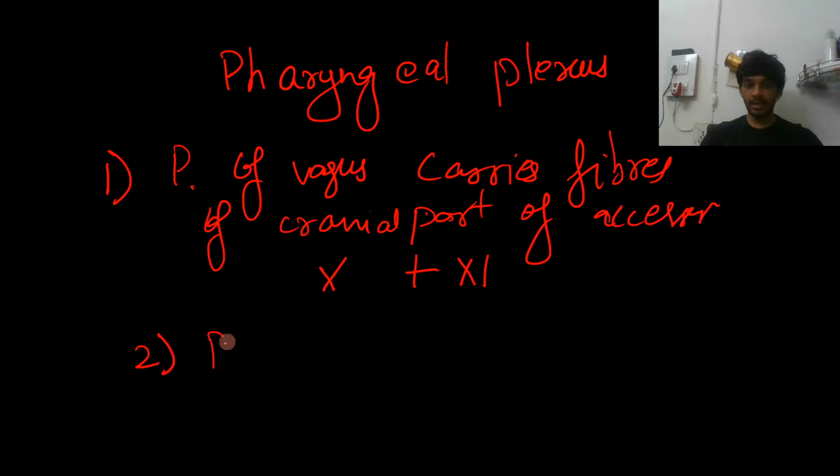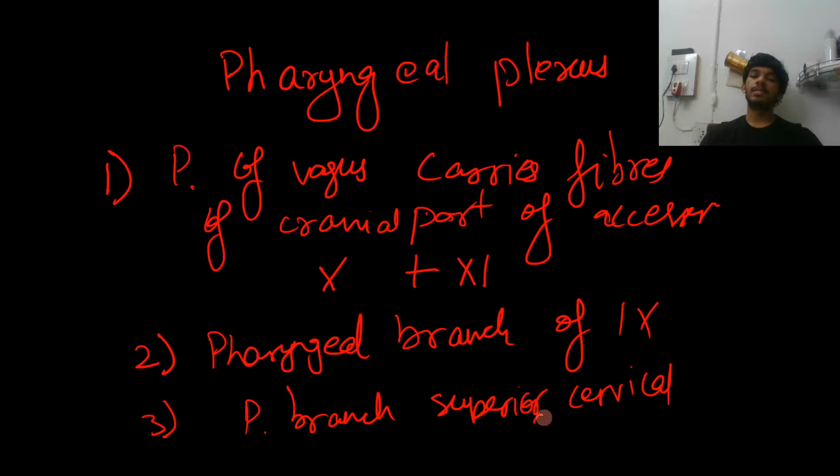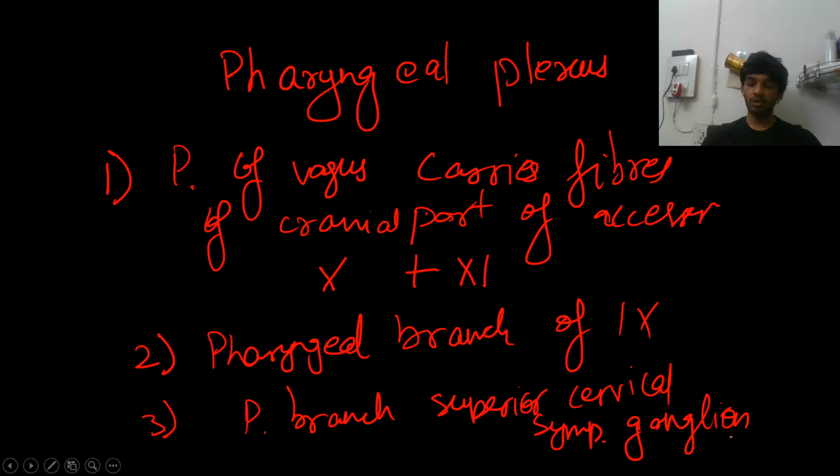Second, it has the pharyngeal branch of the glossopharyngeal nerve. And the third thing it has is the pharyngeal branch from the superior cervical sympathetic ganglion, so it has some sympathetic fibers coming from the superior cervical sympathetic ganglion. You can first take a screenshot of this and you come to know about the pharyngeal plexus, and then we'll talk about the tympanic plexus.